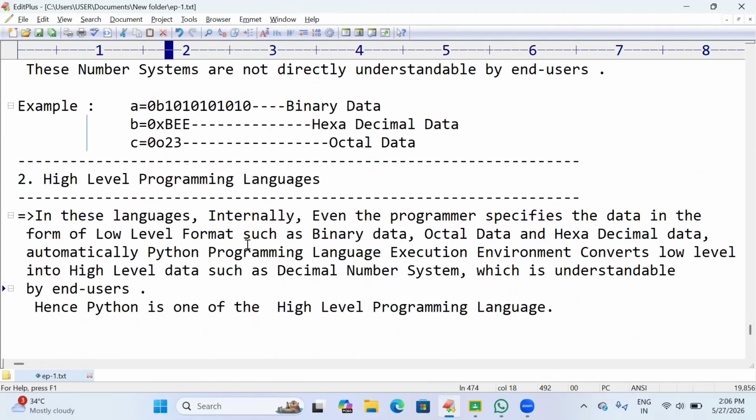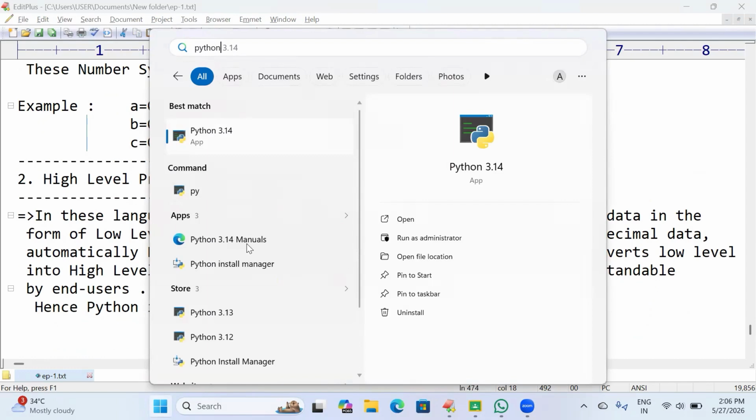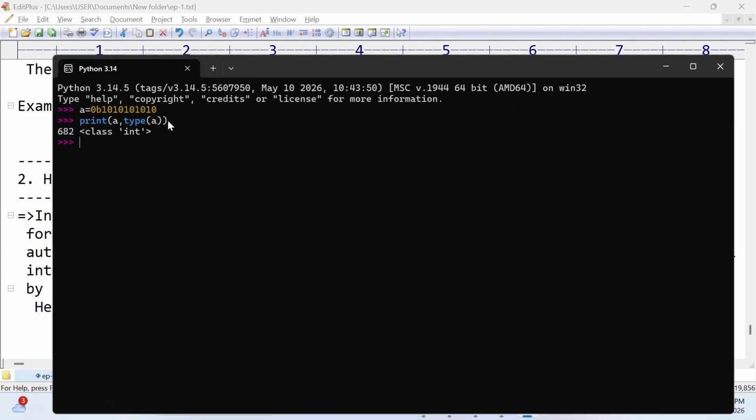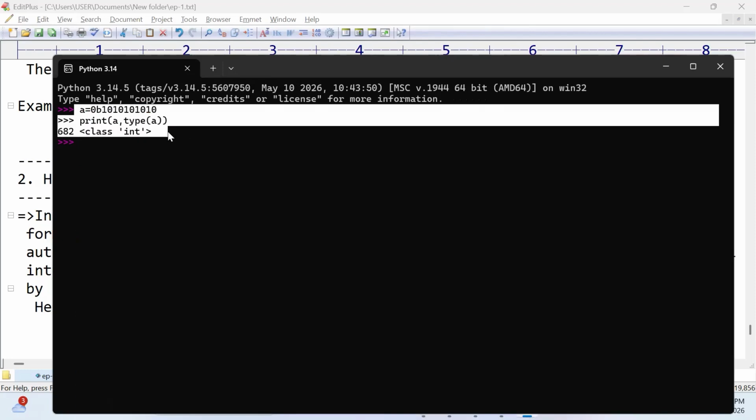So we will see this in practical. Now I am opening the Python command prompt. I declare this type of data and I'm trying to print it: print of a comma type of a. Type shows which data type this value consists of. It automatically converts the low-level data into high-level data, meaning decimal number system data, which can be understood by the end user. So this binary is automatically converted into a decimal, and decimal comes under the int type. Int is a class.